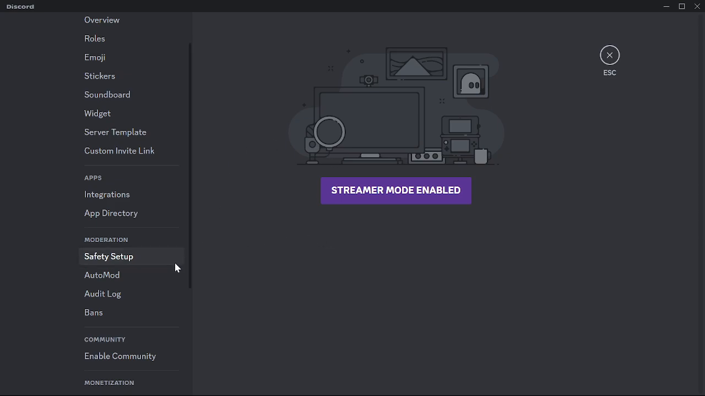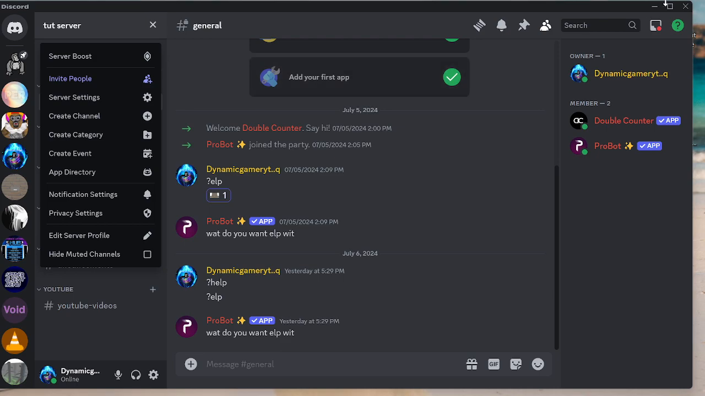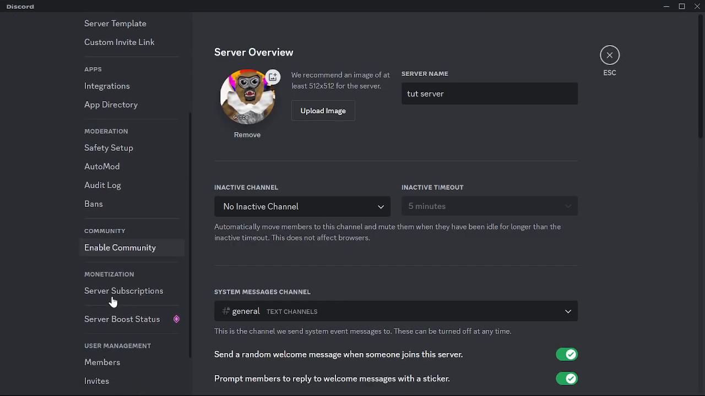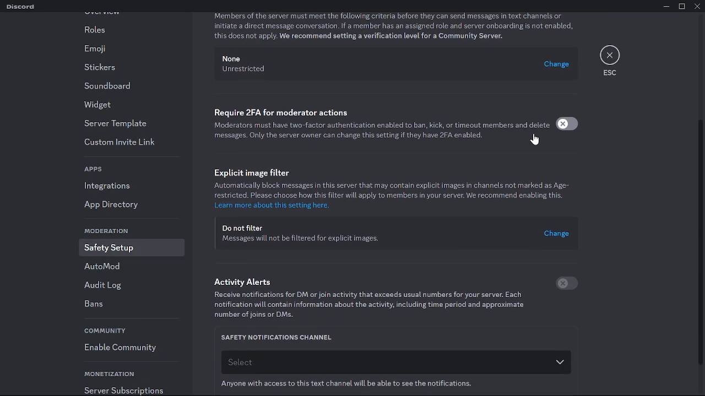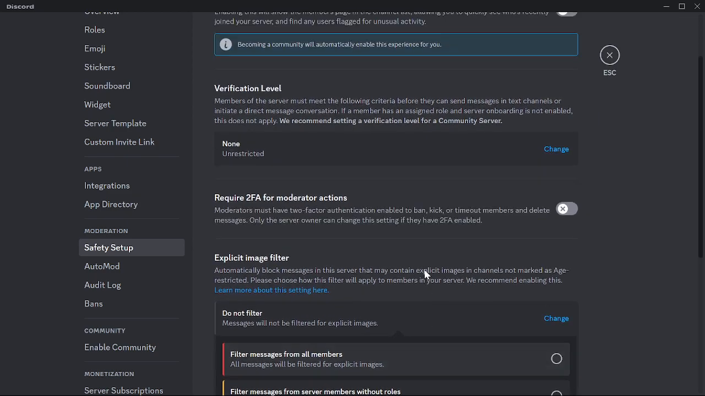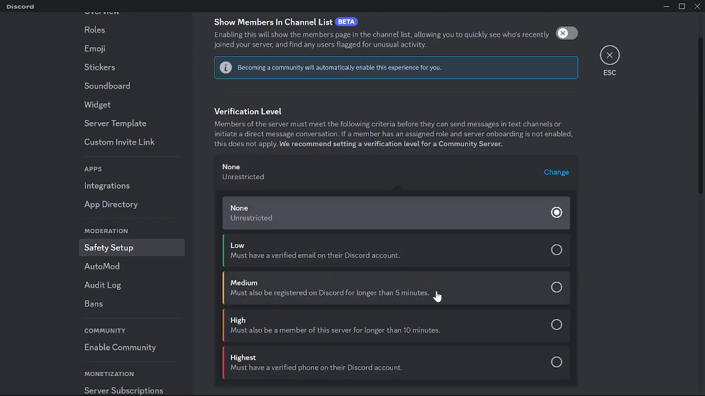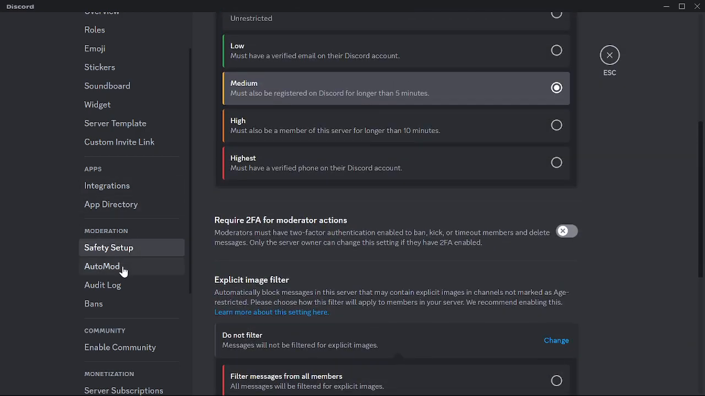What you want to do is go to safety setup. Hold on, let me just turn this off. So you go to server settings, scroll down to safety setup, and then you want this to be like this. Go here and put this to here.